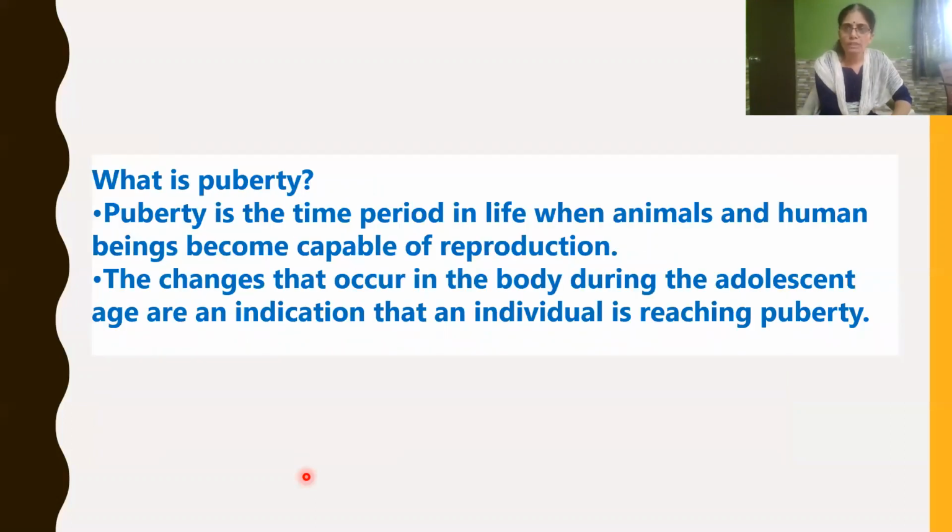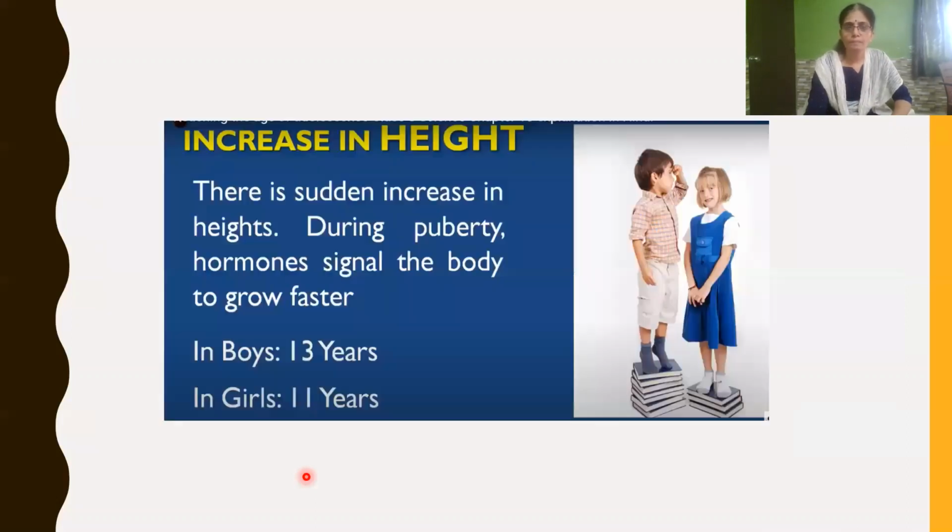And then what is puberty? Puberty is a time period in life when human beings or animals become capable of reproduction. The changes that occur in the body during adolescent age indicate that the individual is reaching puberty. We can say adolescence is the onset of puberty, the first step towards puberty. In this session, we will be discussing our first change during adolescence, that is, increase in height.